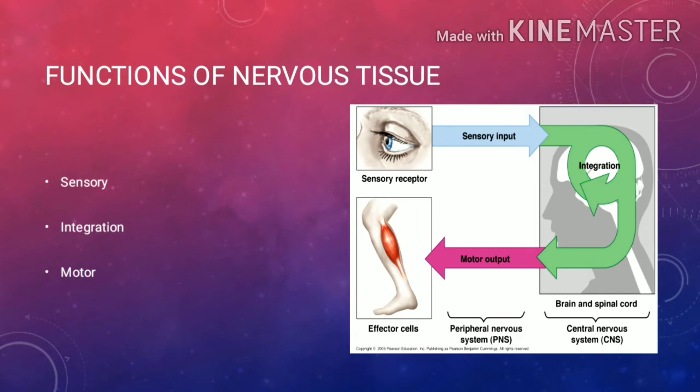Look at the diagram in which you can see that the sensory receptors are putting the sensory input into the brain or spinal cord where the integration is going to take place, and then the brain or spinal cord gives out the motor output to the muscles which are termed to be as the effector cells.